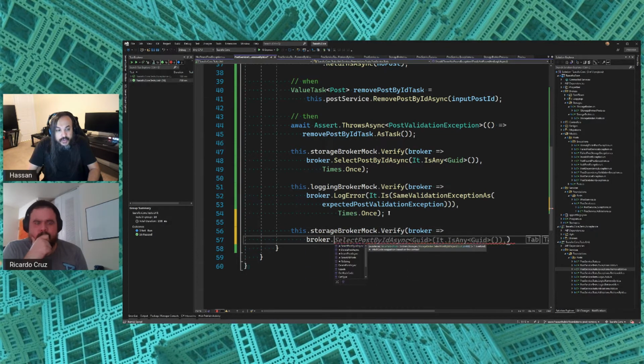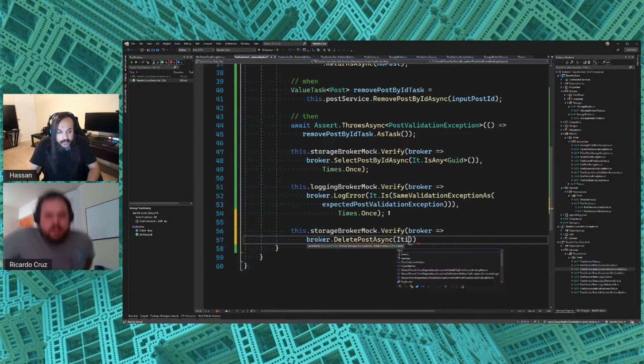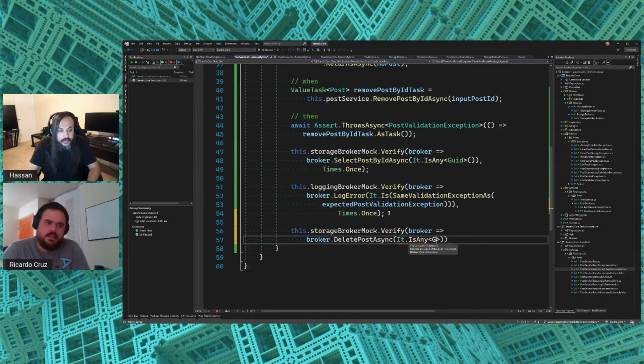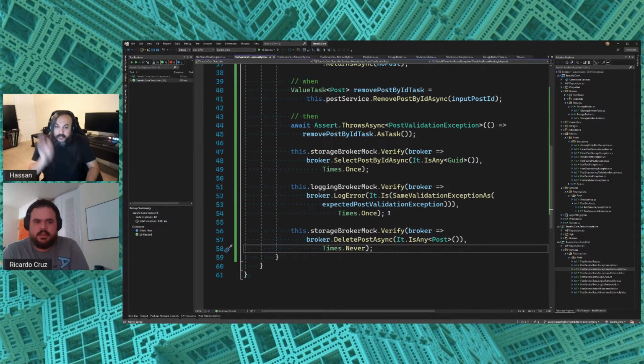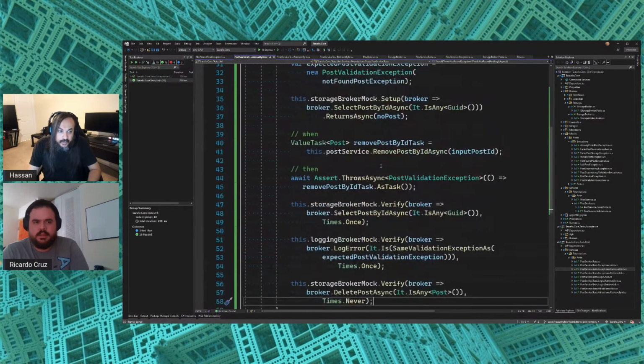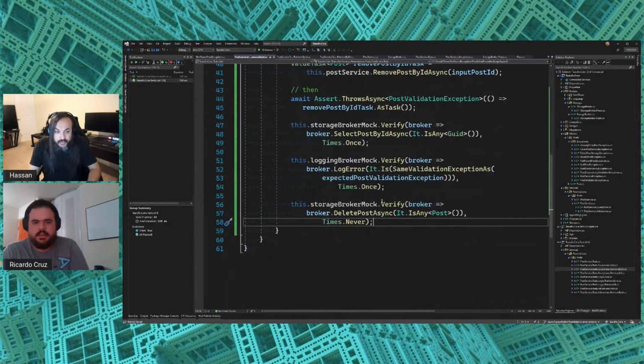We need to say, hey, delete post never happened. You're absolutely right. This is my post here, like this, and I'm going to say times never. The happy path always needs to be validated when the sad path happens. You say if it wasn't for all of this mess, we would have called this one in that process.